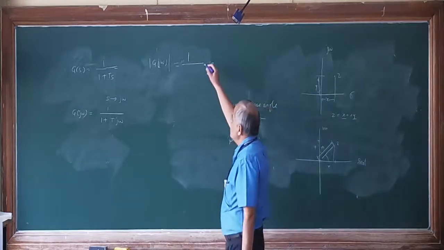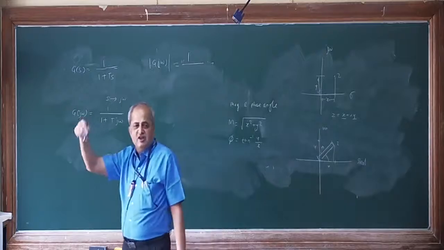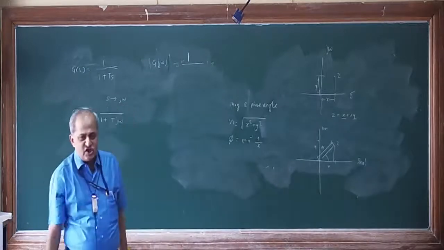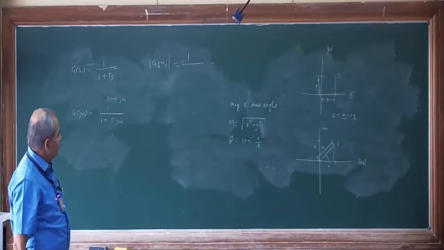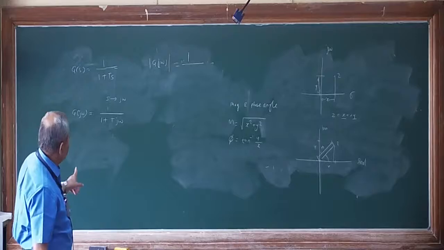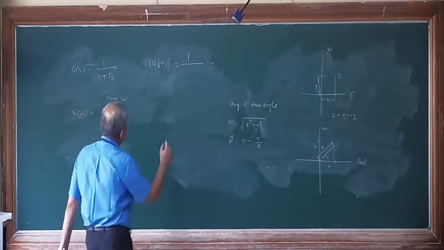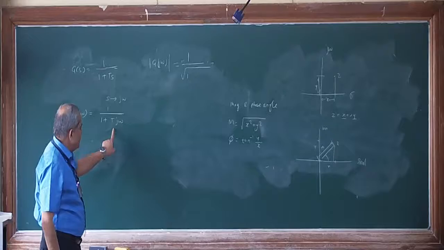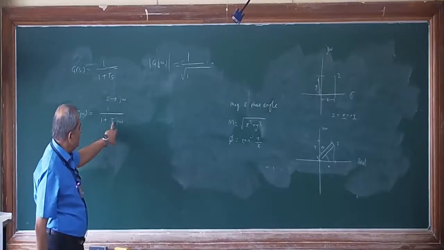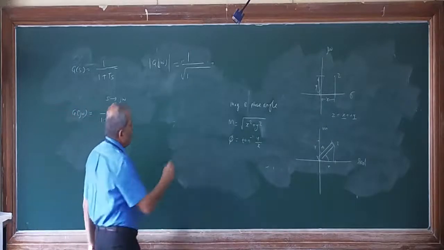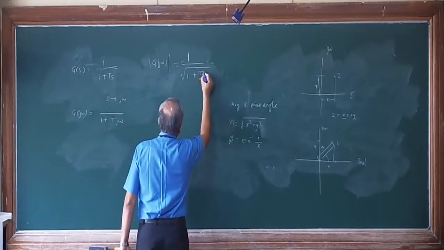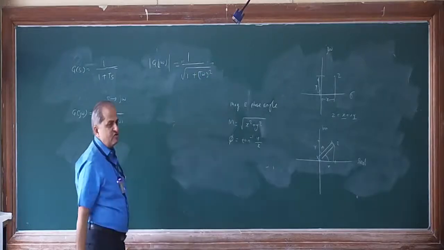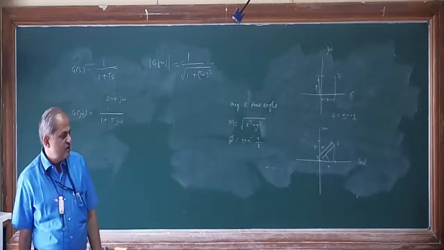In that case, squaring and taking the root will not make any change. It will remain the same. For the denominator, the real part is 1, 1 square is 1, and the imaginary part square is T omega whole square. This is the magnitude.